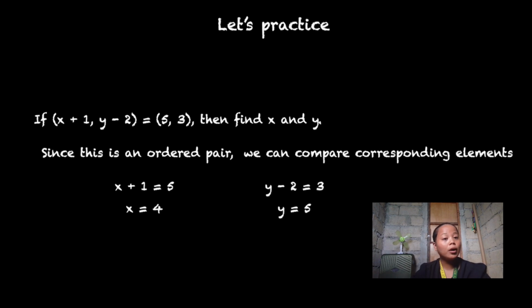So x plus 1 is equal to 5, then subtract both sides by 1, so x is 4. Sa pikas pod is y minus 2 is equal to 3 since the y coordinates correspond diri sa pikas 3, which is ang pangaduhang coordinates. So, i-equate nato silang duha and let's add both sides by 2, so 3 plus 2 becomes 5. So, natay answer nga ang x nato is 4, then y is 5.